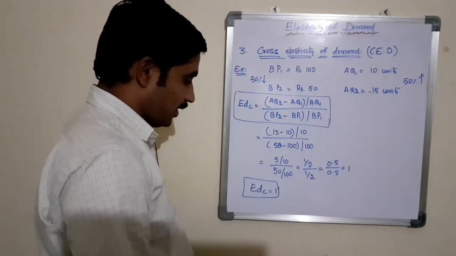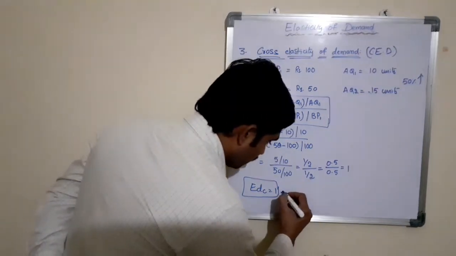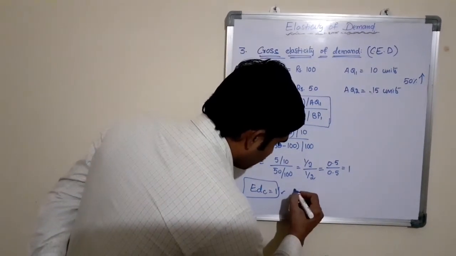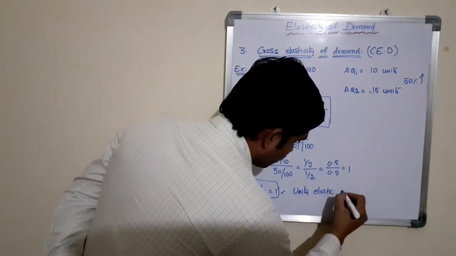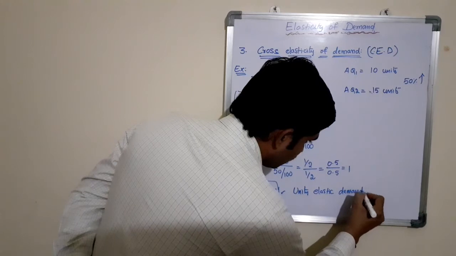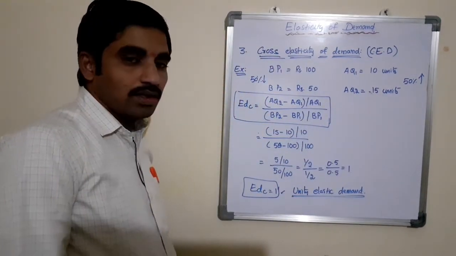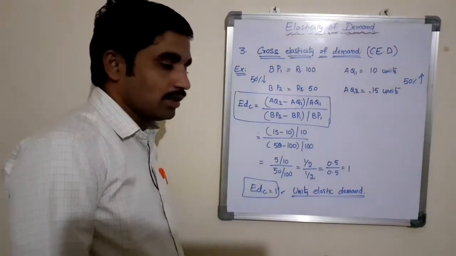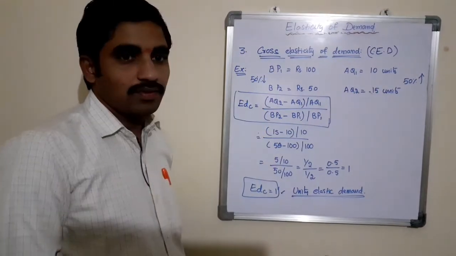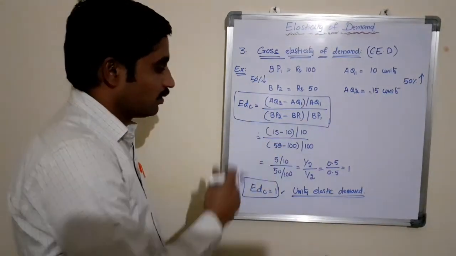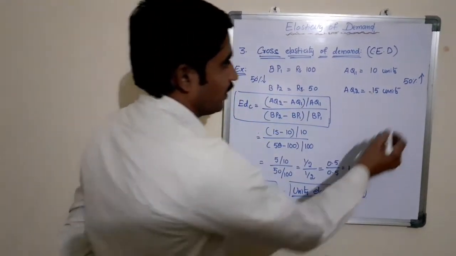If EDC, cross elasticity of demand, is equal to 1, we interpret this as unity elastic demand. It means the proportionate change in quantity demanded of a commodity is exactly equal to the proportionate change in the price of a related good, that is product B. The same we have found: unity elastic demand.